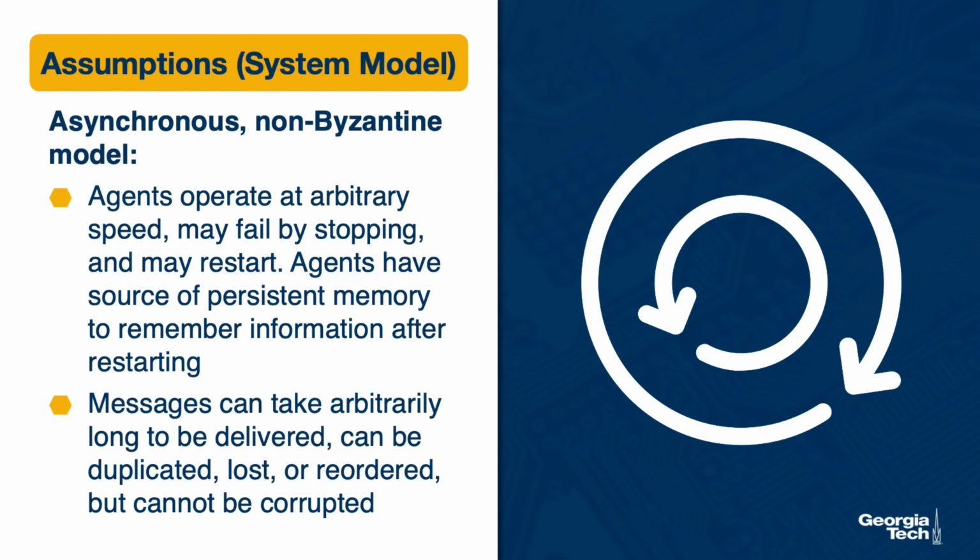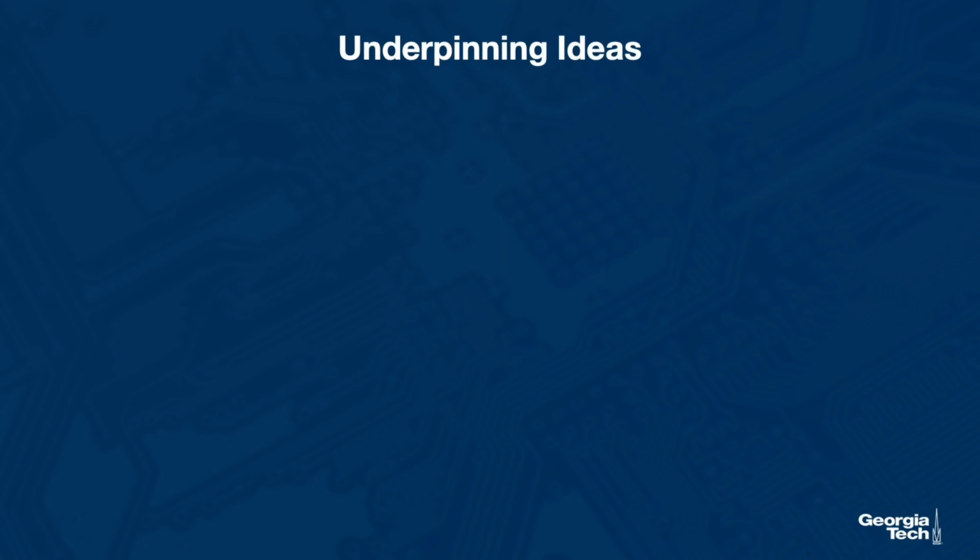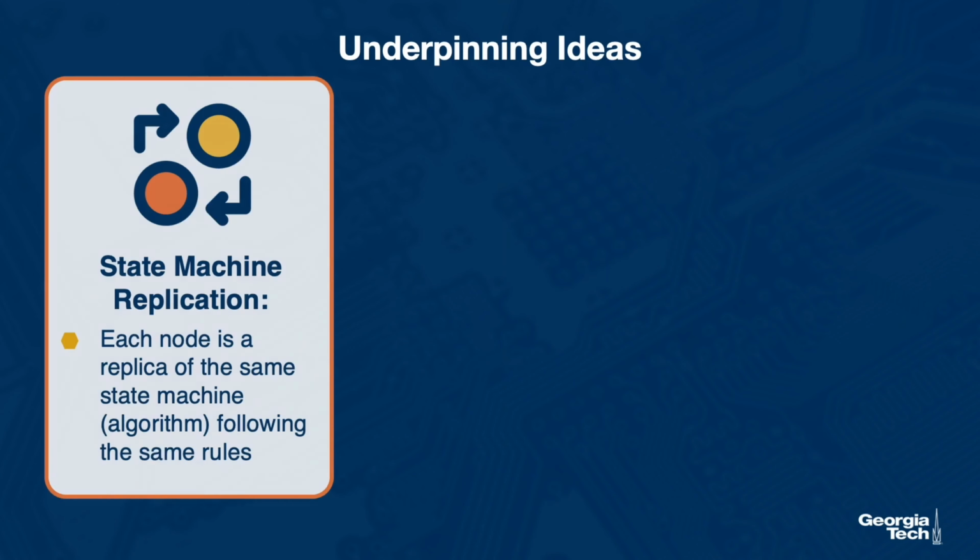Messages in the system can take arbitrarily long to be delivered, can be duplicated, lost, or reordered, but cannot be corrupted. There are several main ideas that underpin Paxos. The first idea is that of state-machine replication. We will talk more about this concept, but for now consider that it means that each node is a replica of some state machine, of some algorithm that captures the state of the system, the ledger, and it follows the same set of rules that determine how the state is updated.